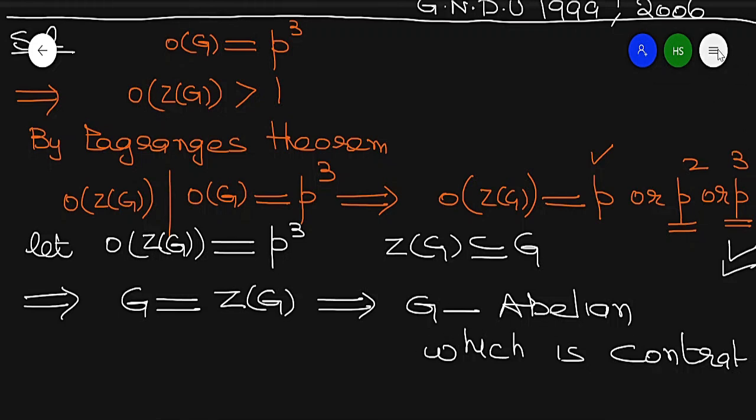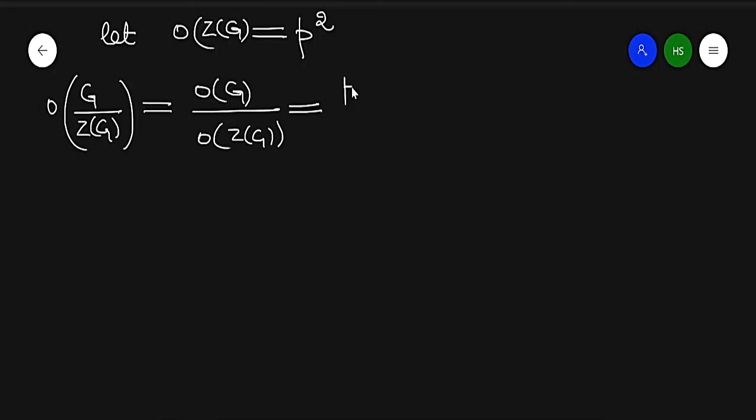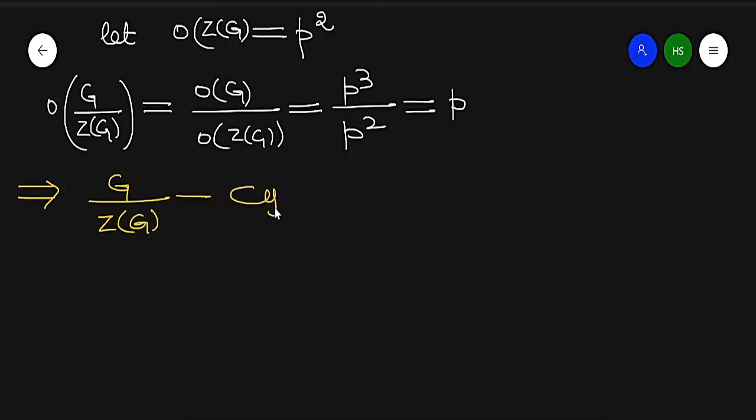Now the second case is P square. Now I take the order of the center of G equal to P square. Then the order of G over the center of G is the order of G over the order of the center of G, which is P cube over P square, which is P. Every group of prime order is cyclic, so G over the center of G is cyclic.